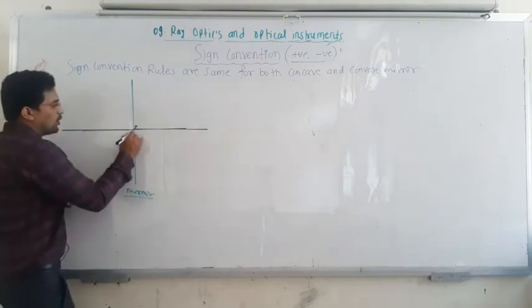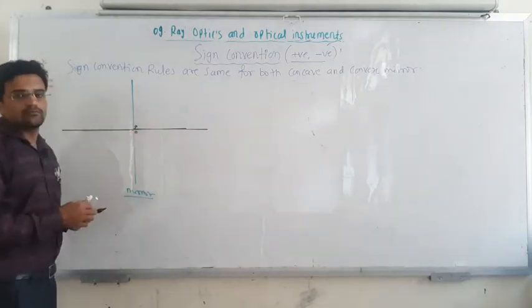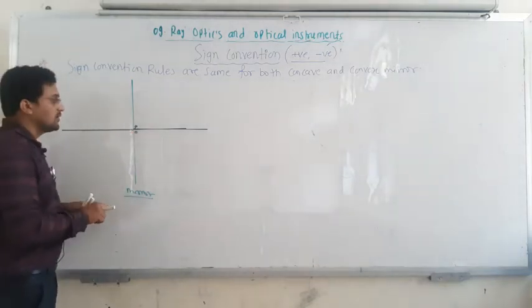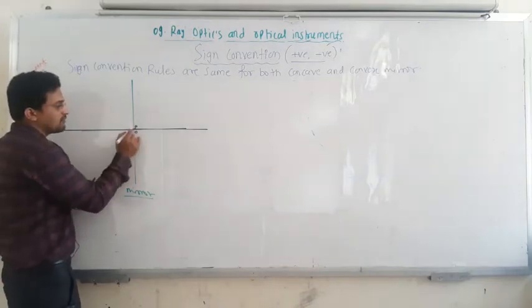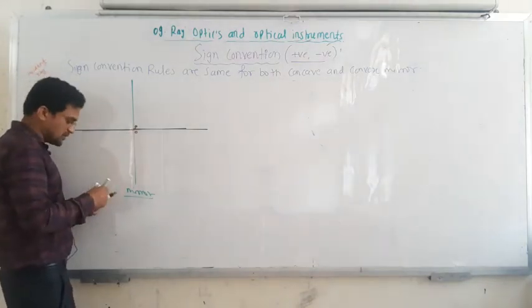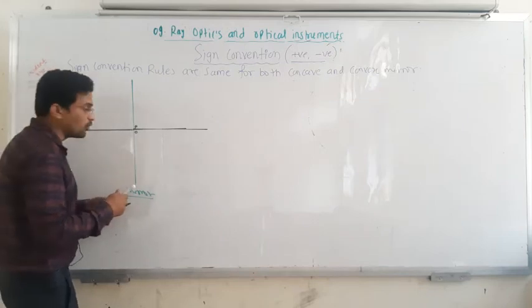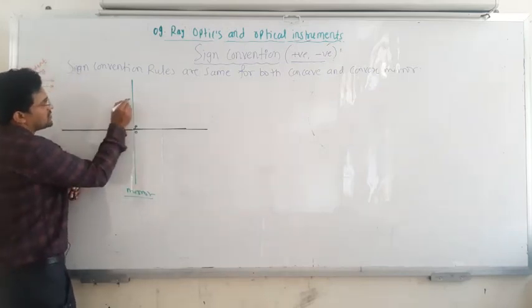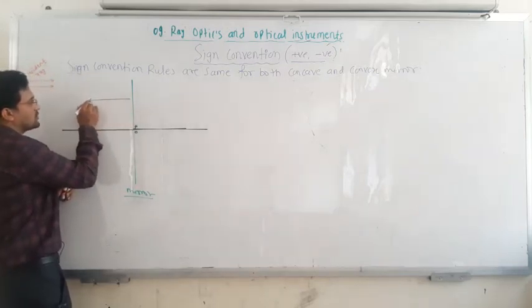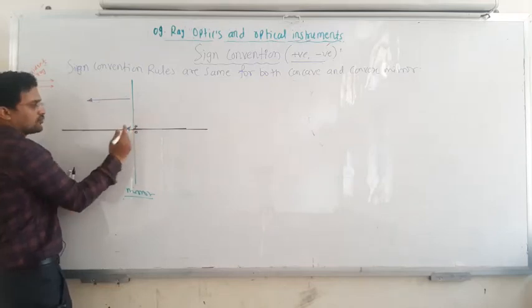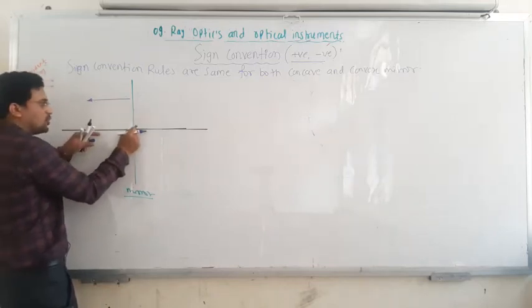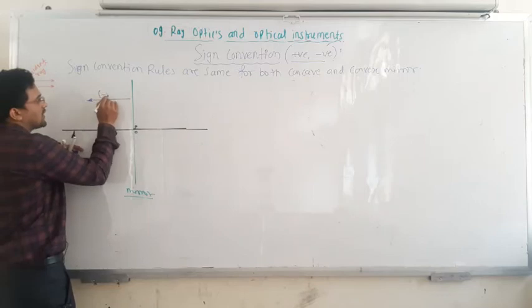Now the pole is taken as the center, or 0, and anything which is measured has to start from this pole. Anything measured in this direction, that means from the pole, if you are taking a scale and measuring from the pole to this side, those values are taken as negative. Any horizontal distance measured on this side is taken as negative.